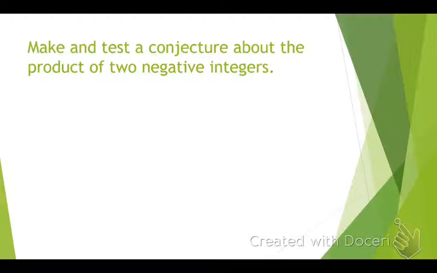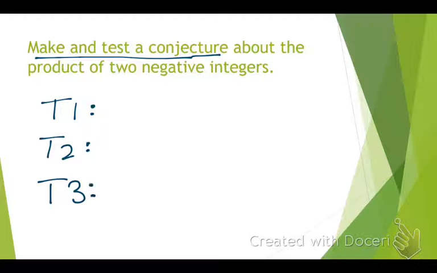Make and test a conjecture about the product of two negative integers. So when you make and test, what do we do? 3 tests. We do 3 tests. Some people put T1. It doesn't bother me. T2, T3. All right, so it says, make and test a conjecture about the product of two negative integers. What does product mean? Multiplication. So we're going to pause for a second.